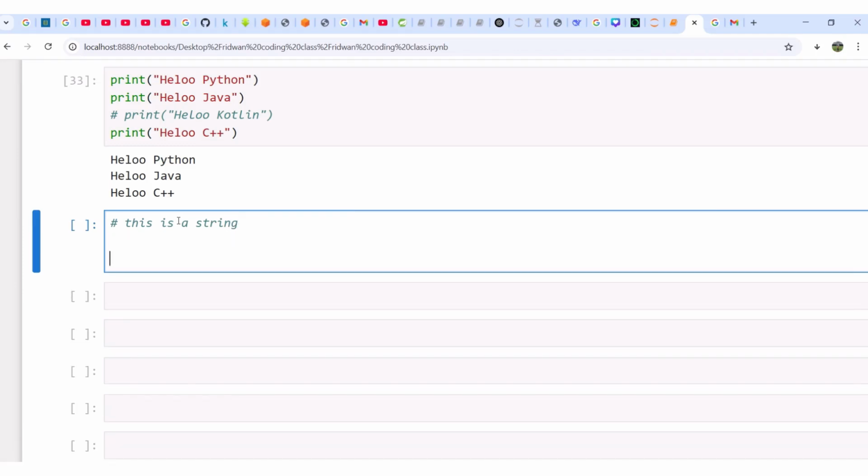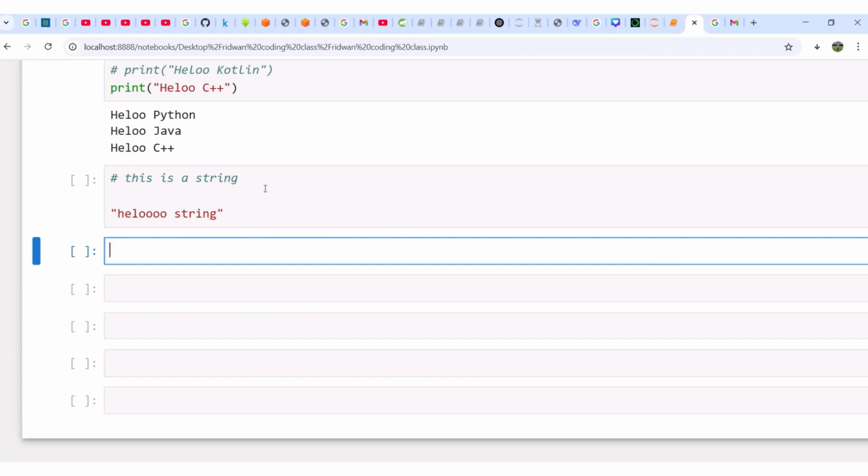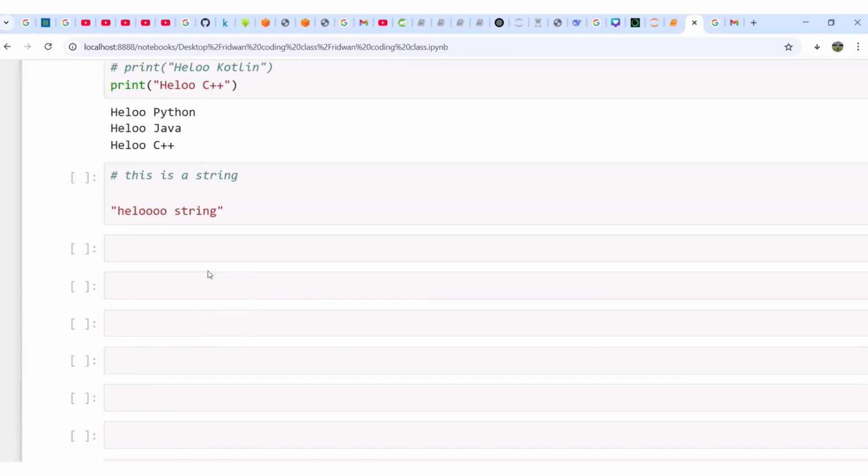Okay, now I want to say hello string, because I have it inside a quotation. Can you see? That is a string. Now let us talk about, so that is what we call comment. I will still talk about the multi-line comment later. Okay, just stay tuned.